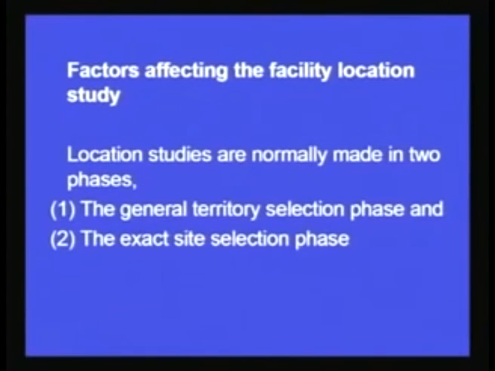So whenever we do a comprehensive study, it can be divided into two important parts. This can be the general territory selection phase and the exact site selection phase. Already I started today's lecture by giving you an example that if we want to set up our home, we have to see whether we want to set it up in the north zone or south zone or east zone or west zone of the country or a center zone of the country. So that amounts to the selection of the general territory, that in which territory I want to set up.